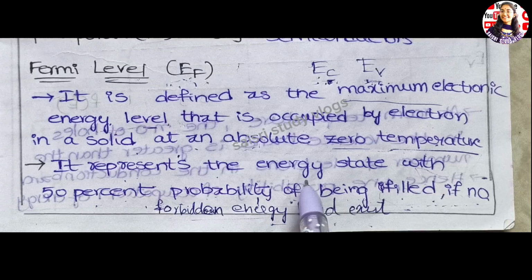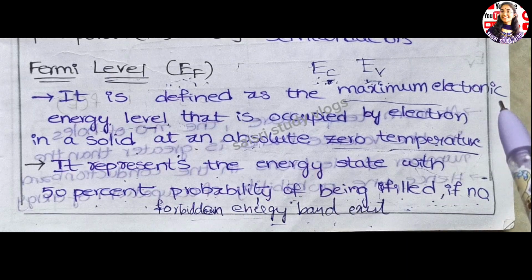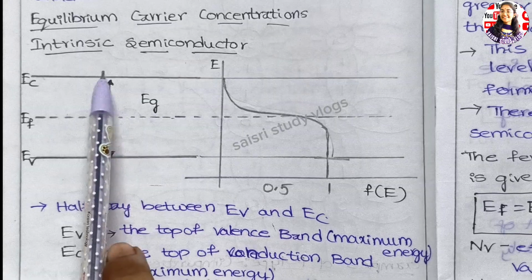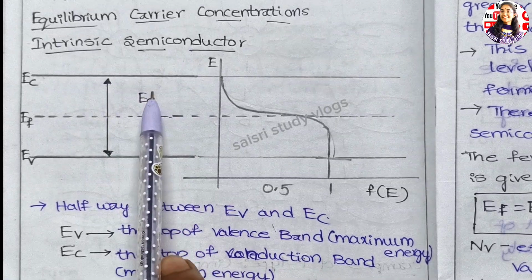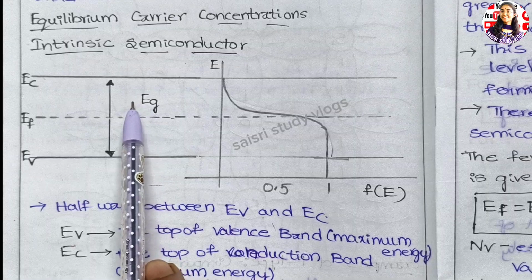Now let us see how the Fermi level will be in an intrinsic semiconductor and then in extrinsic semiconductors. So the first one, intrinsic semiconductor. We have seen the second definition, right? 50% probability.